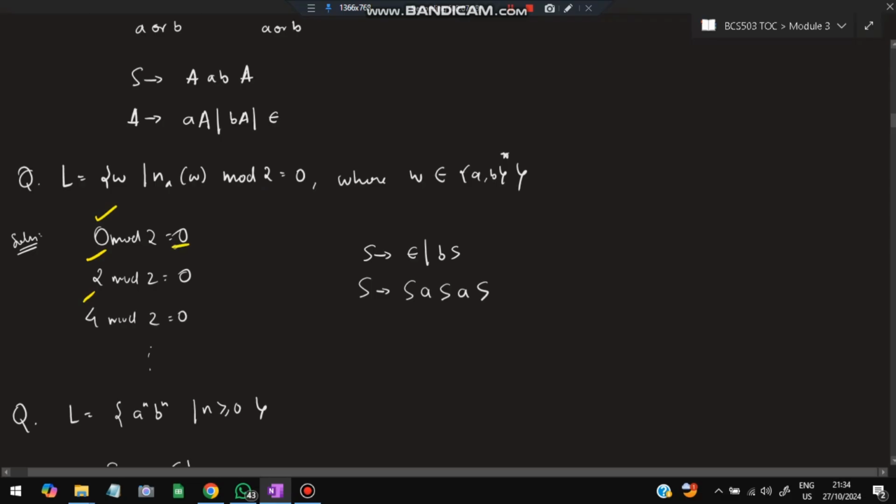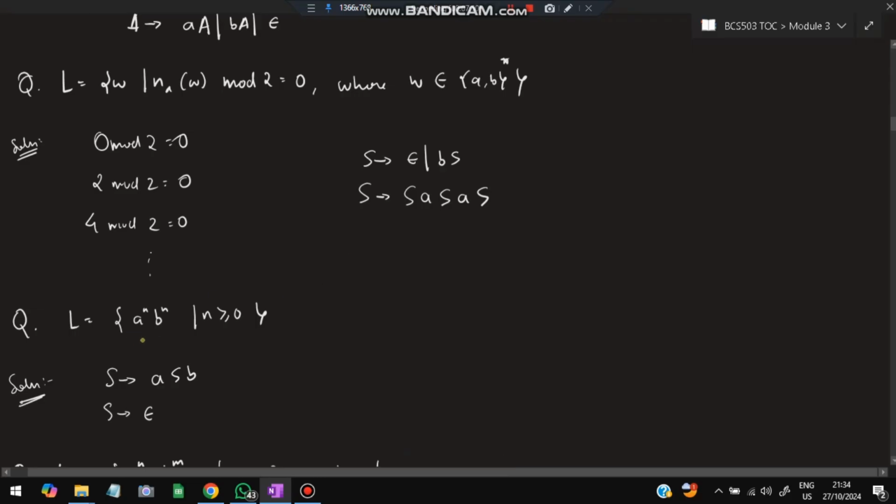So the least string is 0, so S goes to epsilon. And since B is also there here, I can have n number of B's in the starting. That will still ensure that the number of A's is 0. After I have done this, I have to have a multiple of 2, right? 2 A's can be there, and before A and after A there can be S. S can be n number of B's, or it can be epsilon, or S can be this one also. Like if I substitute this S as SAS, then it will be a continuation with this one, ASAS, like that. That is also possible, but it will always ensure that 2 A's have come and any number of B's can come in between.